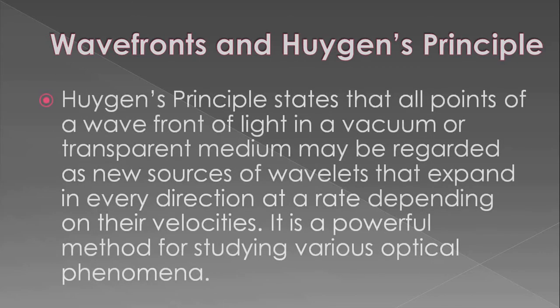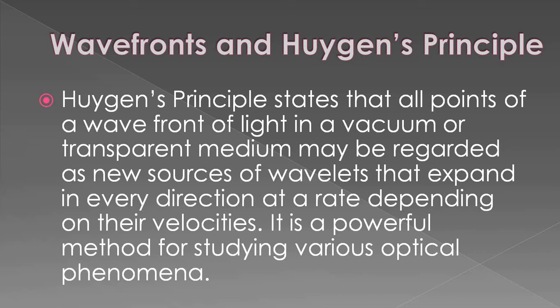Wavefronts and Huygens principle. Huygens principle is one of the milestones of 12th physics. You must know about it, and you must learn about it. It states that all points of a wavefront of light in a vacuum or transparent medium may be regarded as new sources of wavelets that expand in every direction at a rate depending on their velocity.